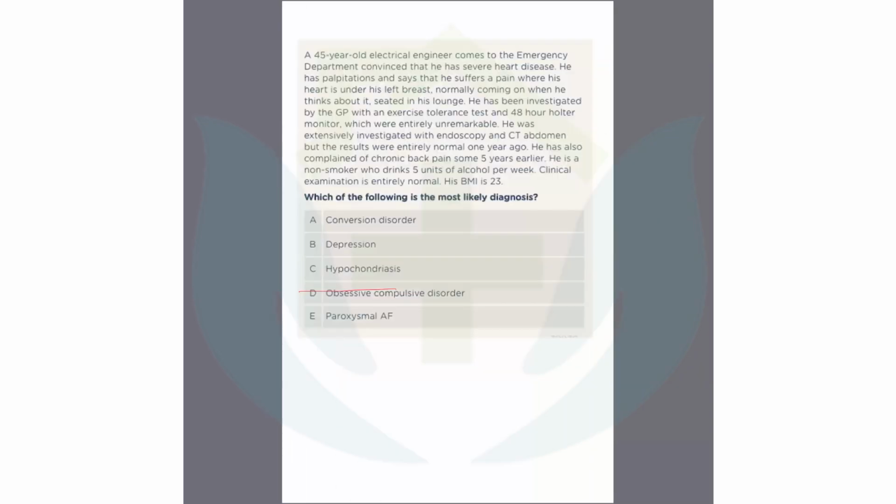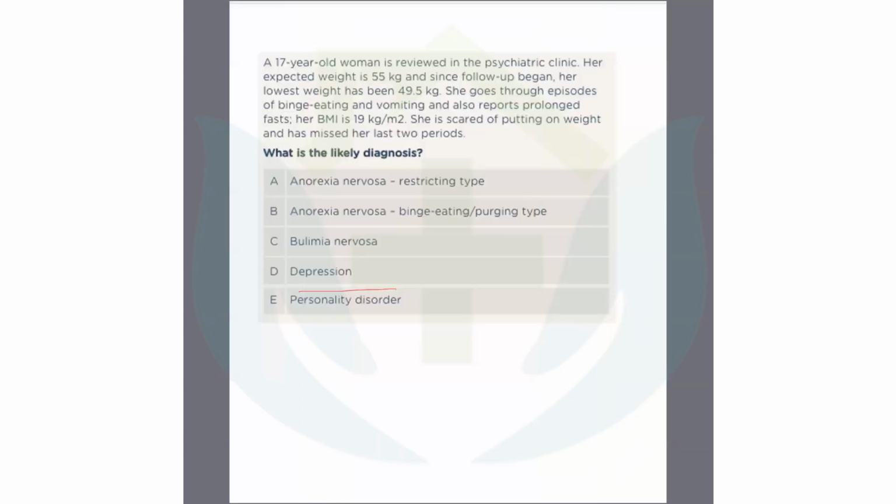There will be a bigger scenario over there. You should read it from below to upward, then you can answer it very well. All right, let's go to the next topic. And conversion disorder, I will give it with some other question.